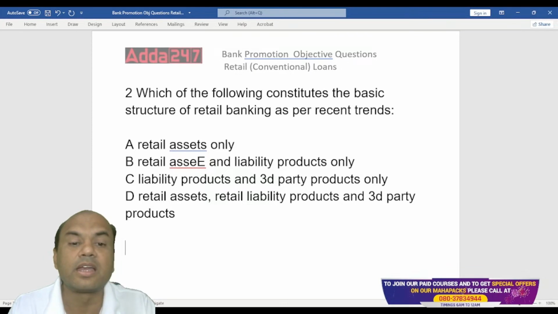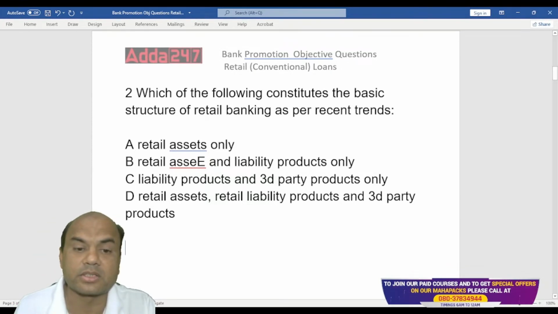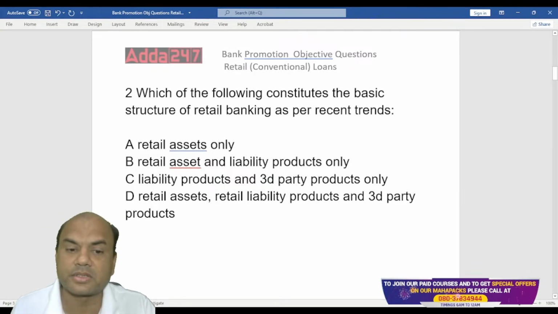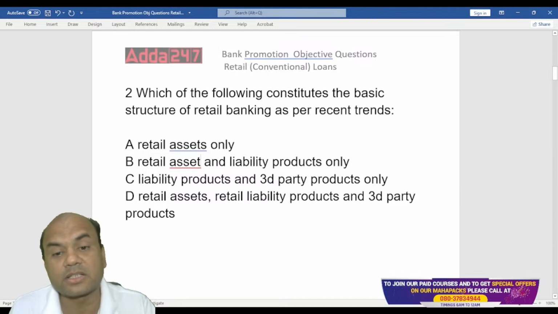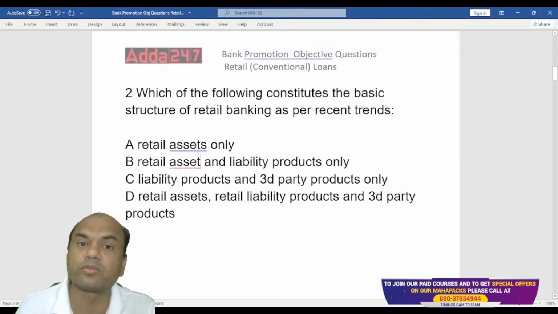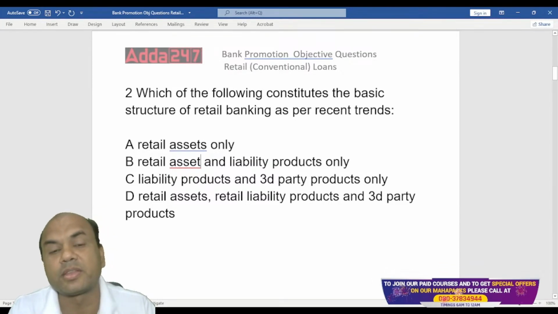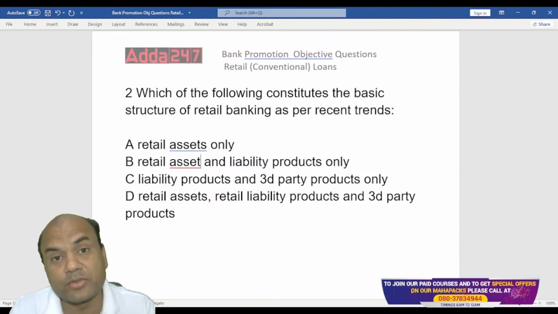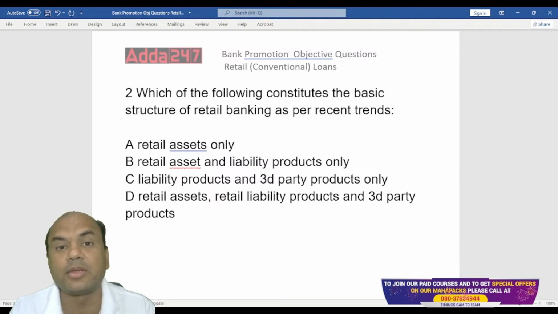One is retail assets only. Then retail assets and liability products. Third, liability products and third party products. Third party means what? Type in the comment section. What are the third party products? Everyone, type in the comment section. Because asset and liability, you know. Keep it very simple: asset means loans, liability means deposits.